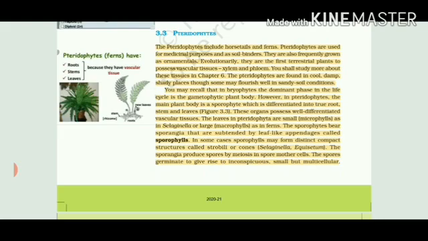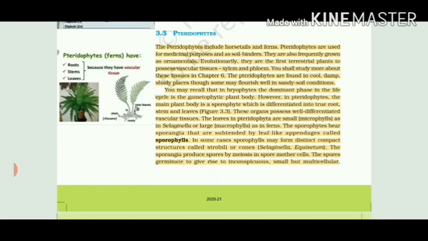Evolutionarily, they were the first terrestrial plants. Why are we saying first terrestrial plants? Because if you remember the very first division, that is thallophyte or algae, where it is growing, it can grow either in fresh water or in marine water.